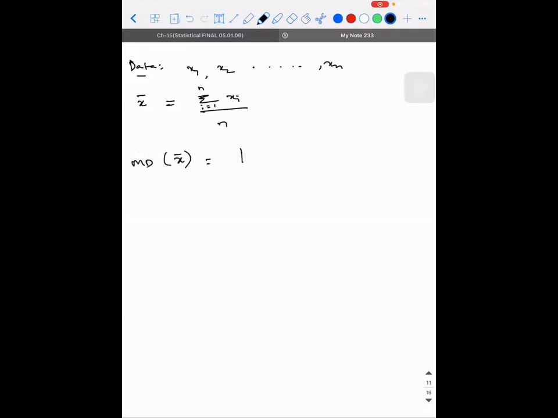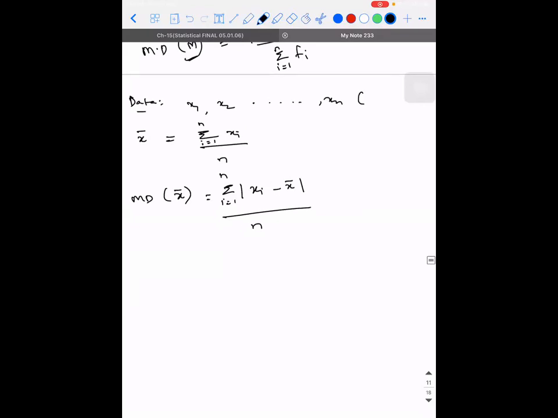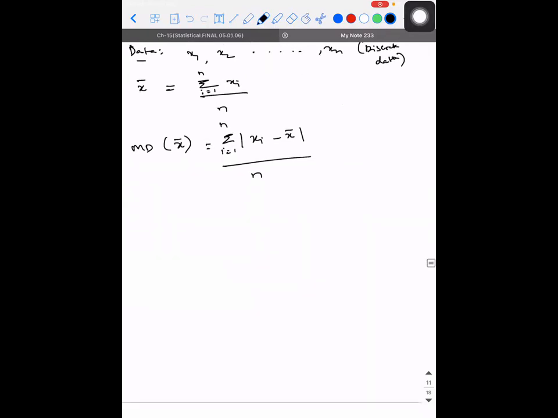It is modulus of Xi minus X bar into sigma Fi divided by sigma Fi. See, sigma Fi will come for discrete frequency. I'm talking about here discrete data, ungrouped data. It is only n, that is the number of all the values. Similarly, when you calculate it for discrete frequency, what will you get?